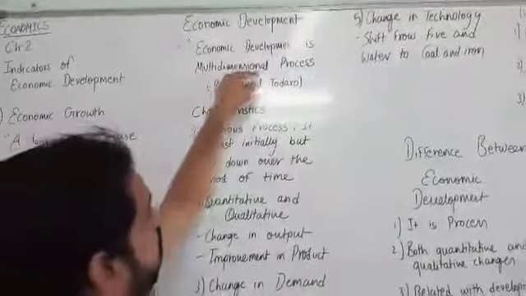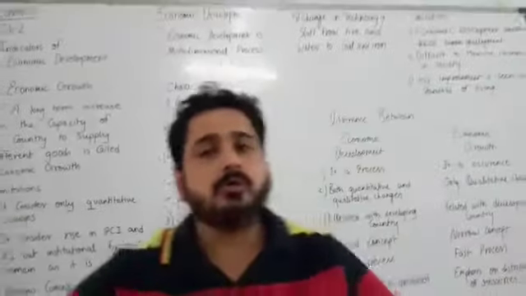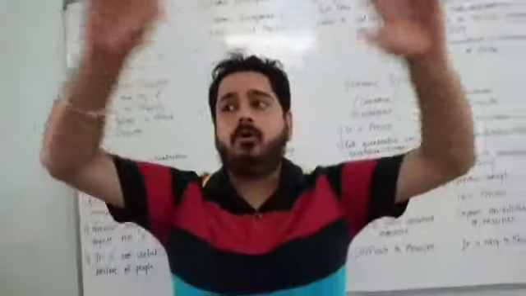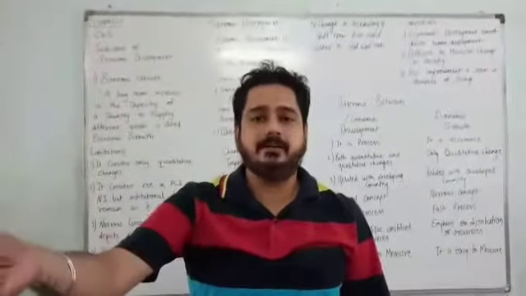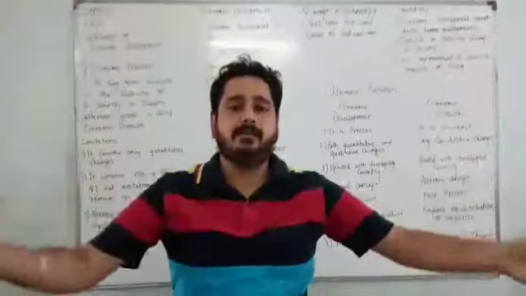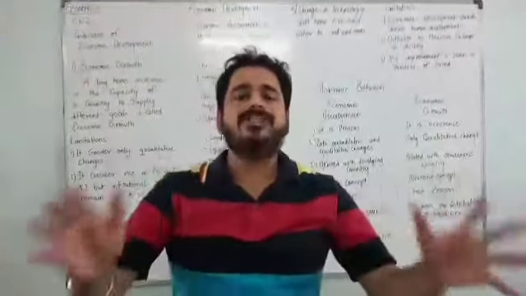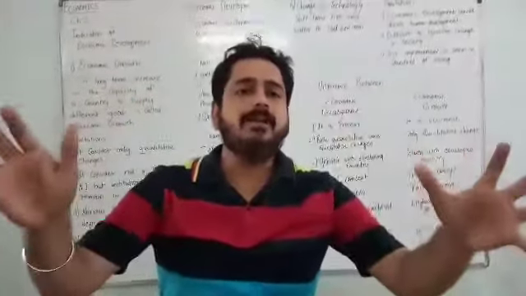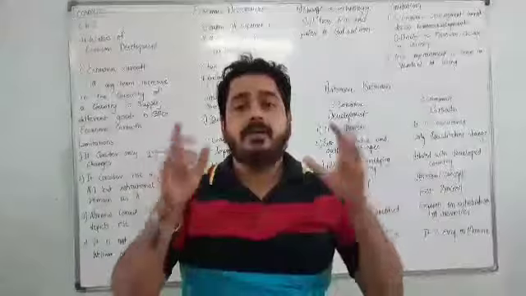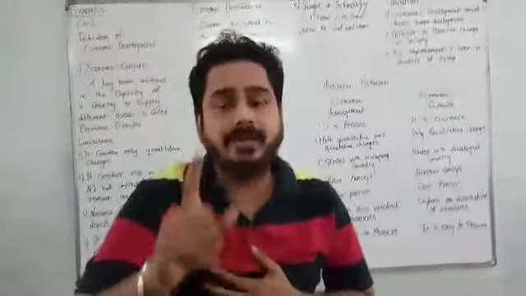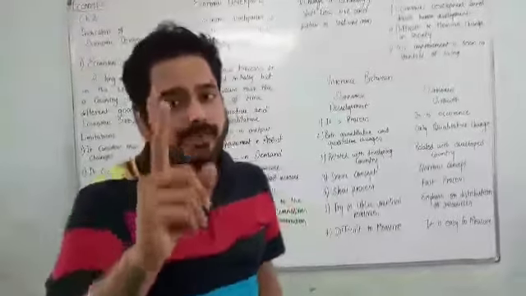Now what is multidimensional? Multidimensional means growth should be there from all-round development. It should not be restricted to certain sectors. It should be all the sectors, whether it is primary, secondary or tertiary. All the sectors should grow. All the people living in the country should grow. That's why Michael Todaro said economic development is multidimensional, means all-round development should be there.